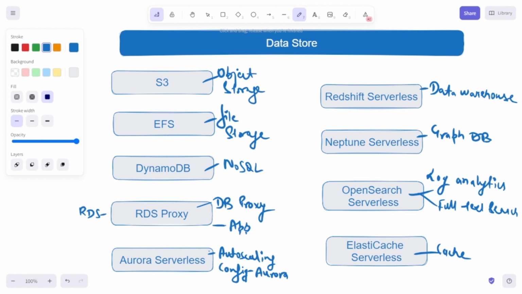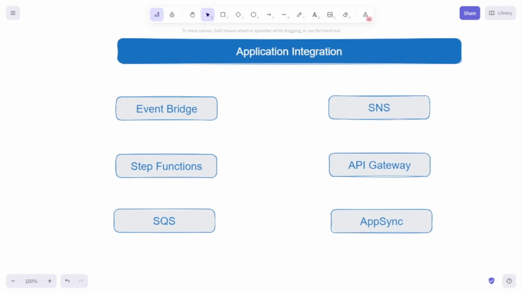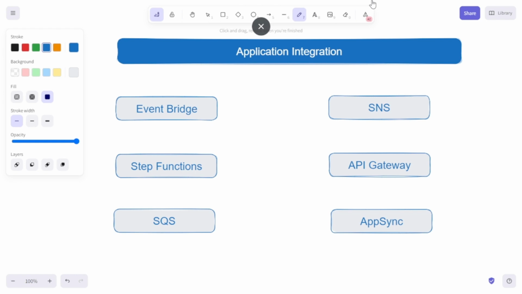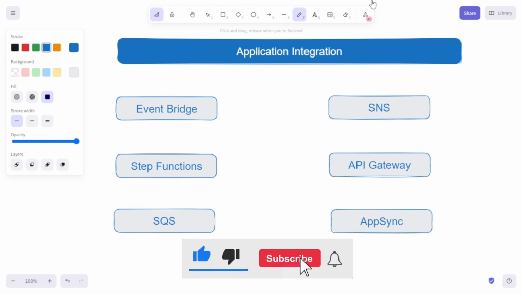Moving to the next category, that is application integration. Under the application integration category, we have services that allow different components of our application to talk to each other. These are mainly used in the case of distributed applications. So here you can see that we have SQS, that is a queue service. We have SNS, that is a notification service. So these services connect different components of the application.